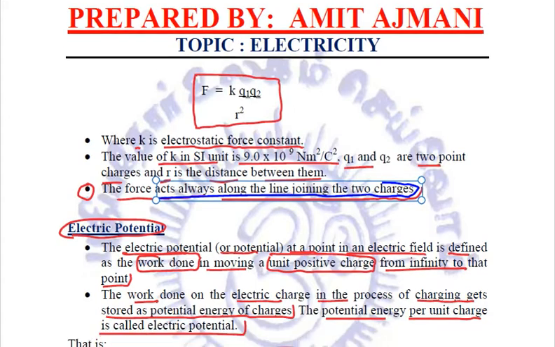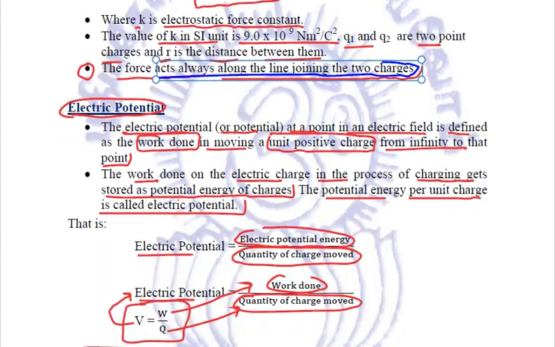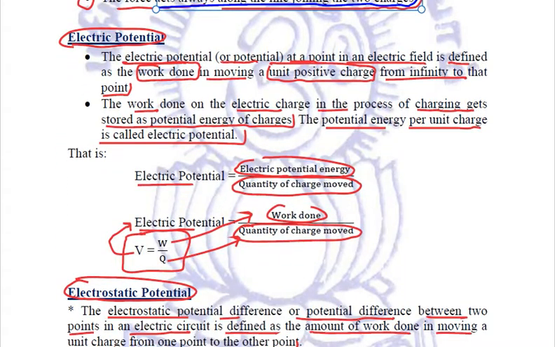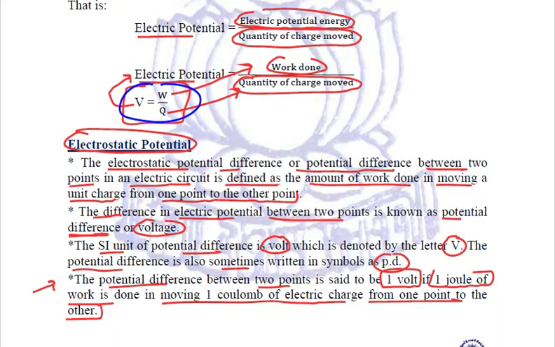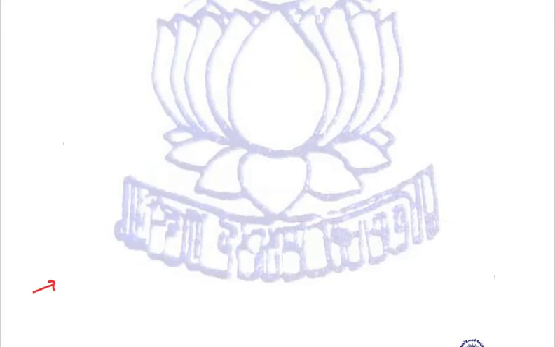Then we talked about electric potential, that is work done upon charge moved. We need to relate this formula only. Then we saw the electrostatic potential, which is also known as voltage. It is expressed in volts, right? And the potential difference between 2 points will be 1 volt if 1 joule of work is done in moving 1 coulomb of electric charge from one point to the other.